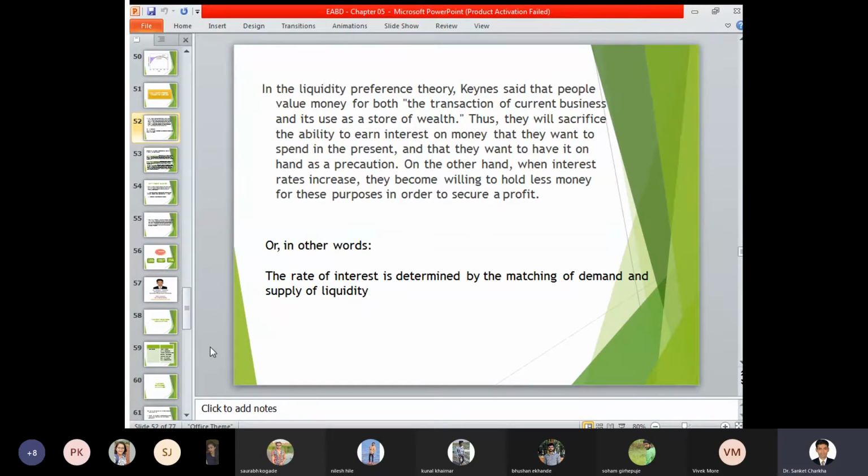For example, your father or mother gives you 10,000 rupees every month for your expenditure. Now what do you do? Either you keep the entire 10,000 in your pocket, or you deposit this money into your bank account. Keeping this money in your pocket, or carrying and consuming it on a day-to-day basis, is an example of liquidity.